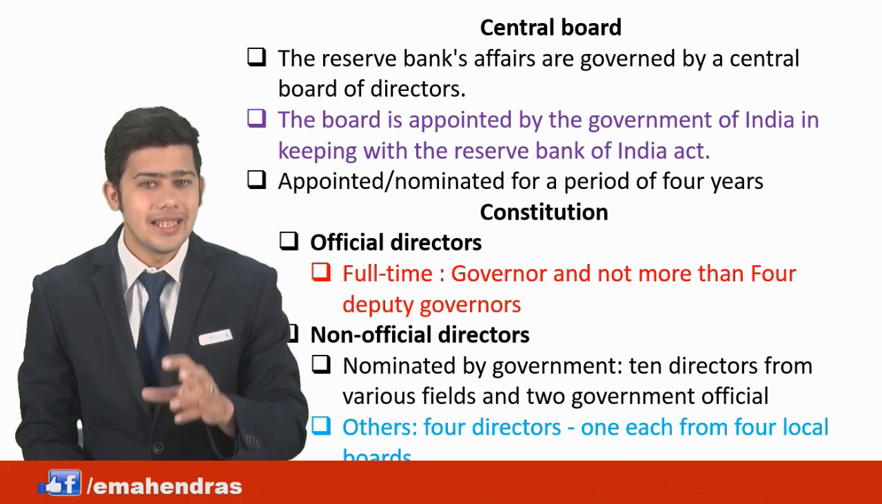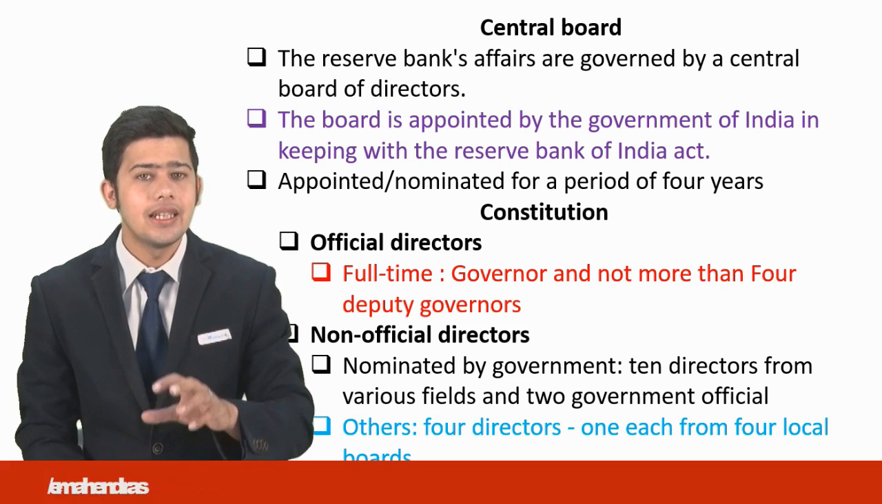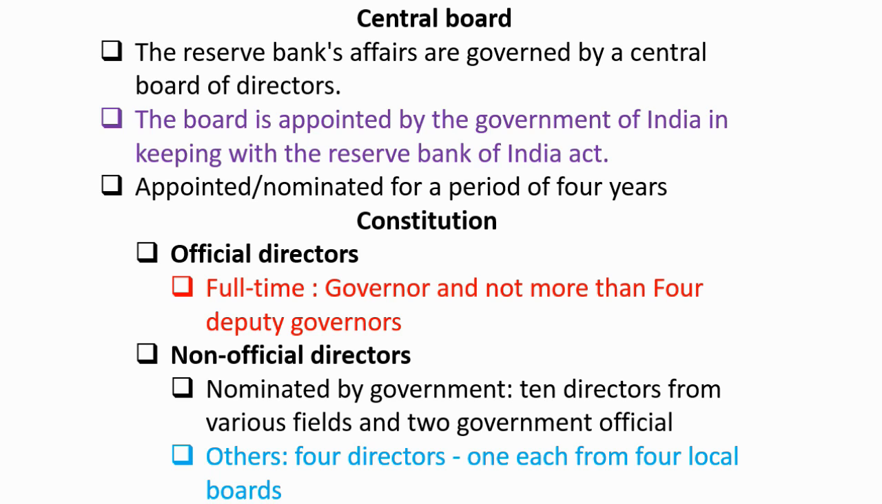Moving forward, in terms of the structure of RBI, the most important part is the Central Board, which advises and suggests the different guidelines of RBI. The Central Board is governed by a Central Board of Directors. The directors are appointed by the Government of India, keeping in view the Reserve Bank of India Act 1934. They are appointed or nominated for a period of 4 years. In terms of the constitution, there are certain official directors and certain non-official directors.